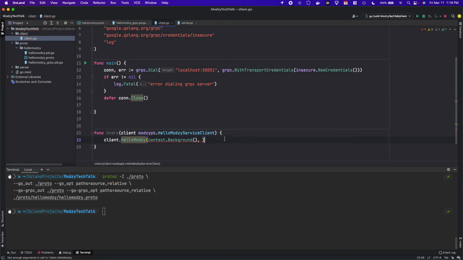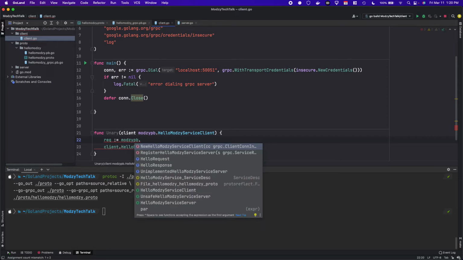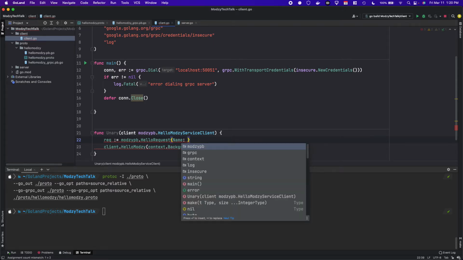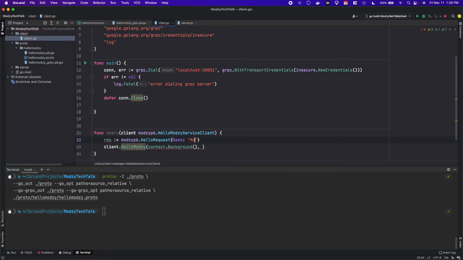And then we need to create our hello request object, right? So our request is equal to our Modzy protobuf defined information. We'll create a hello request, and that takes in a name. So let's go ahead and type Modzy, that's our name.